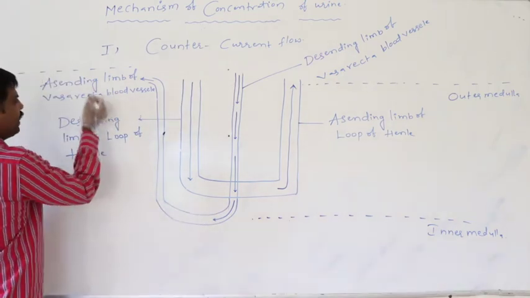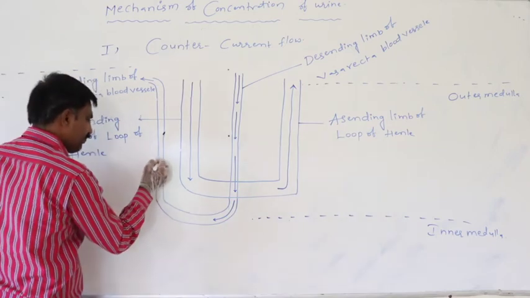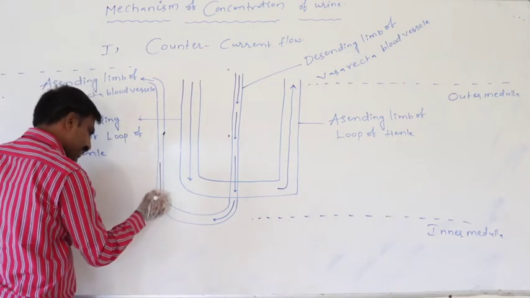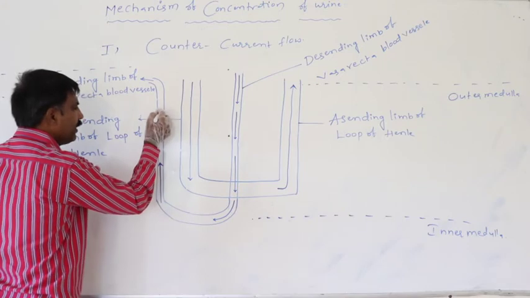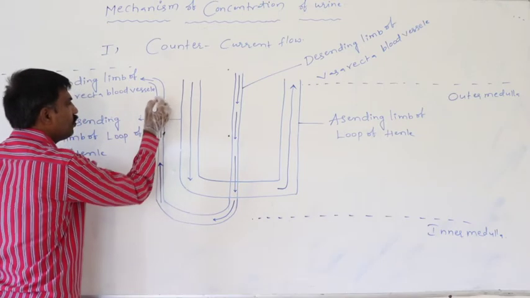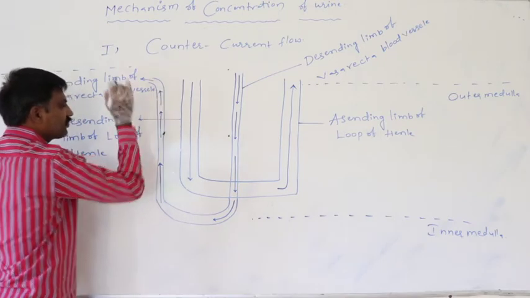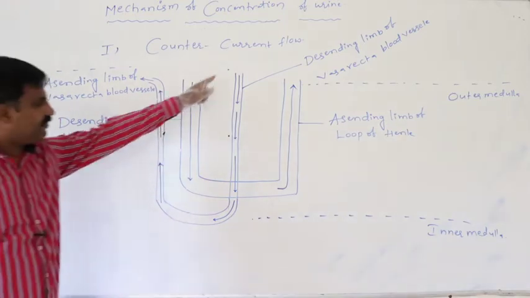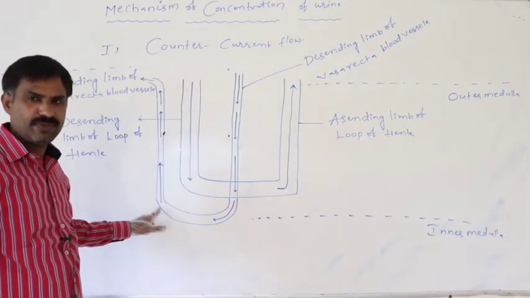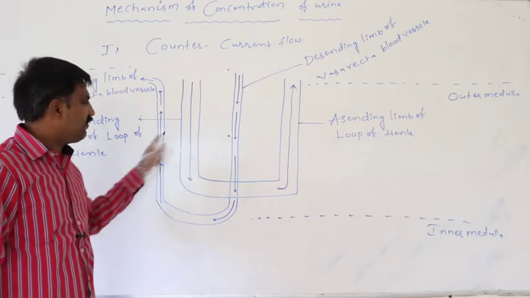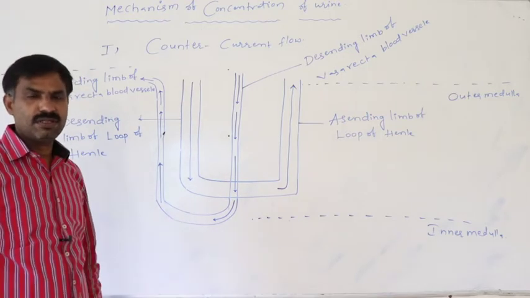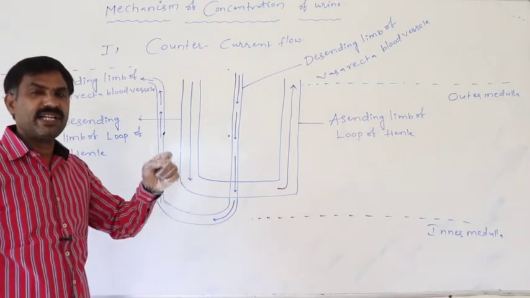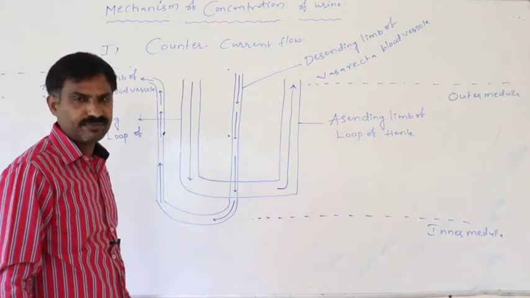But in the ascending limb of the vasa recta blood vessel, blood is circulated from inner medulla to outer medulla. Definitely in the case of the vasa recta also, blood is circulated in completely opposite directions in the two limbs.